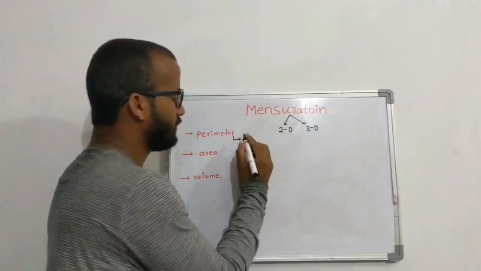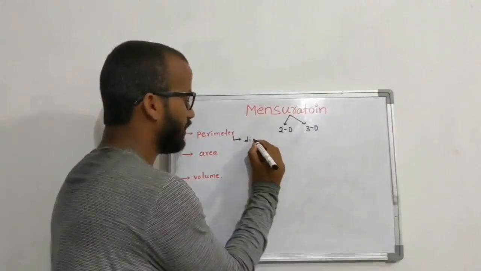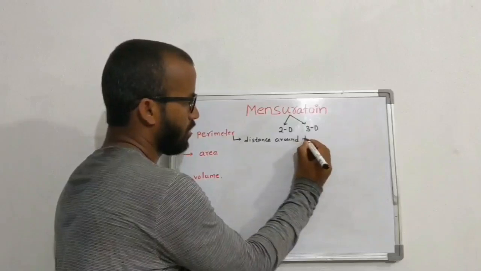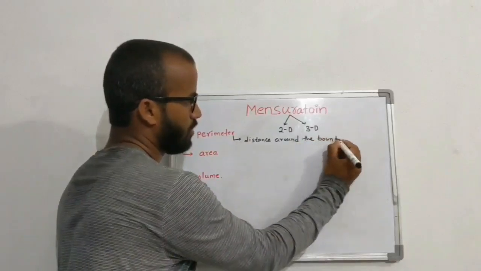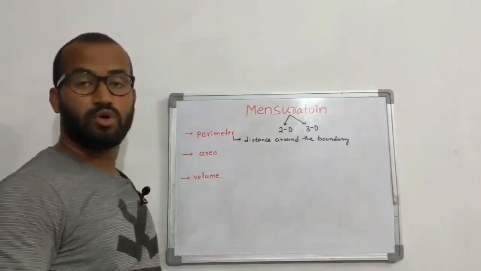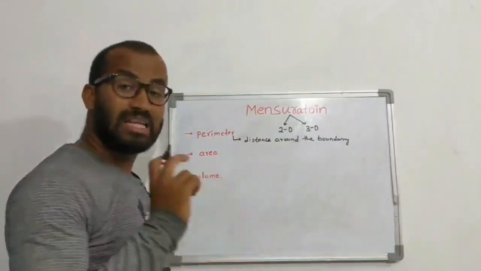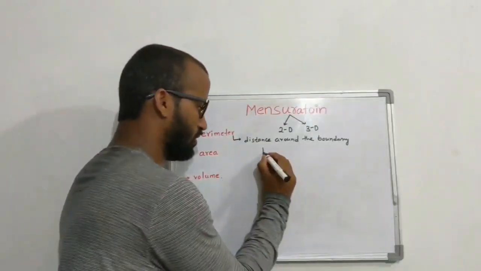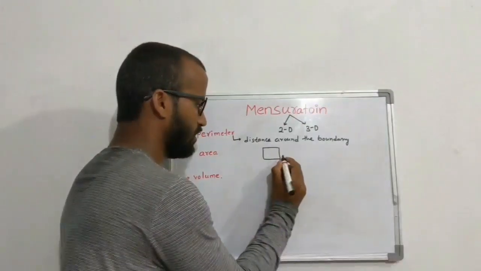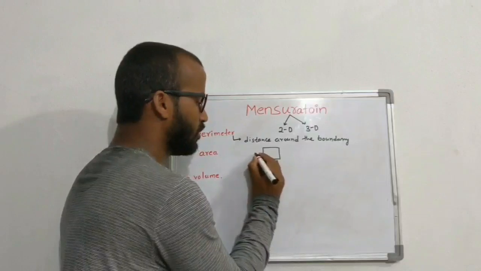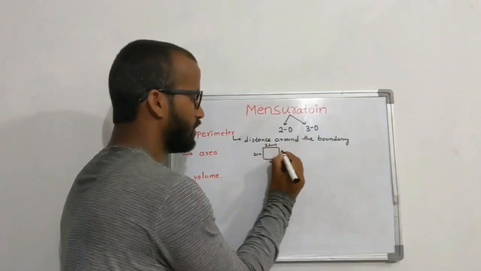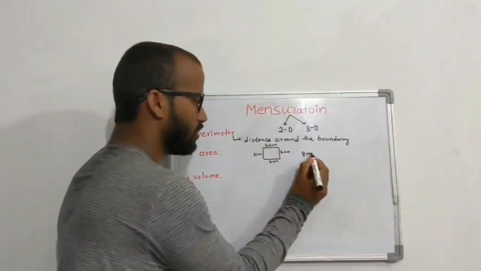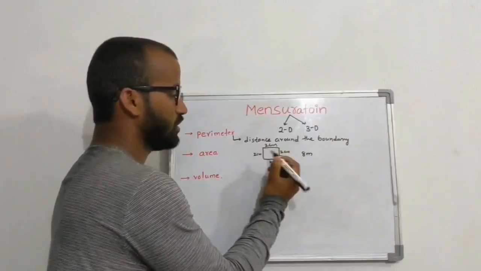Distance around the boundary is called perimeter. But that figure should be a closed figure. For example, this is the figure with the sides 2 centimeter, 2 centimeter, 2 centimeter, 2 centimeter. Then what is the perimeter? 8 centimeters. 2 plus 2 plus 2 plus 2 is 8 centimeter.